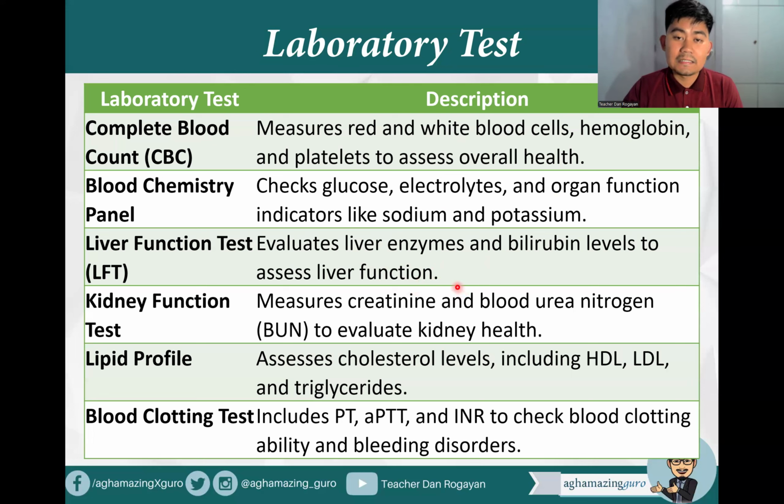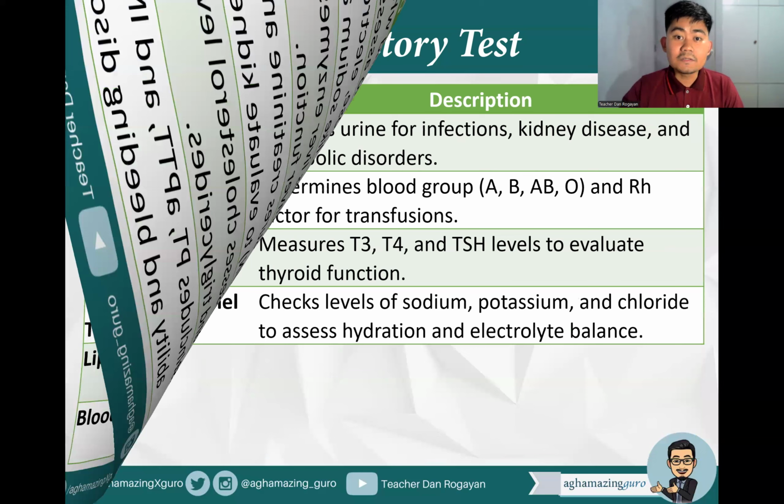Then kidney function test measures creatinine and blood urea nitrogen or the BUN to evaluate kidney health. While the lipid profile assesses cholesterol levels including the HDL, LDL, and triglycerides. Then the blood clotting test, which includes PT, APTT, and INR to check blood clotting ability and bleeding disorder.